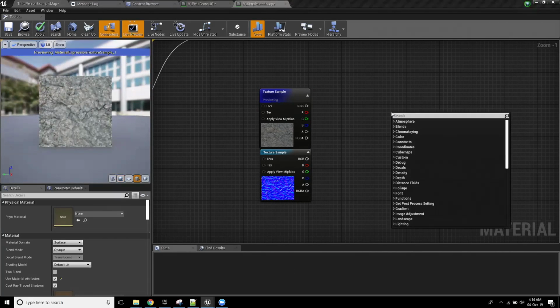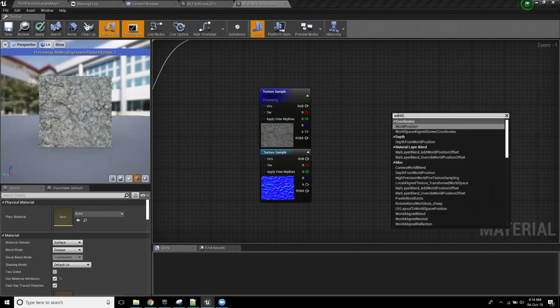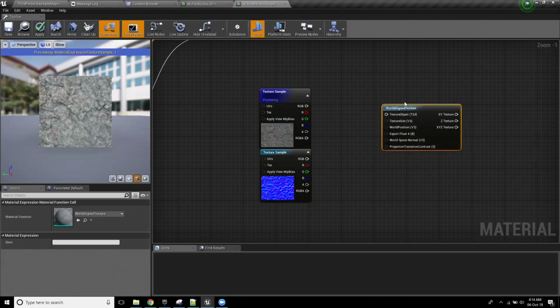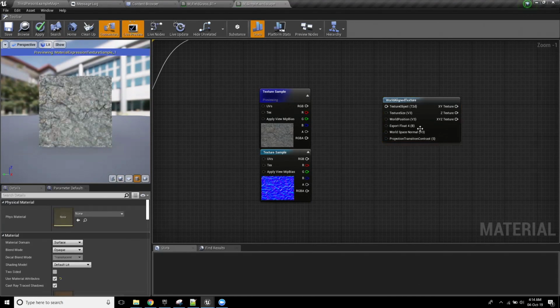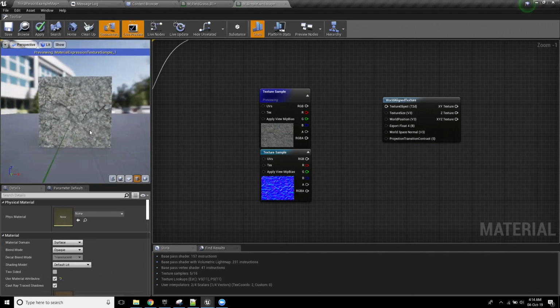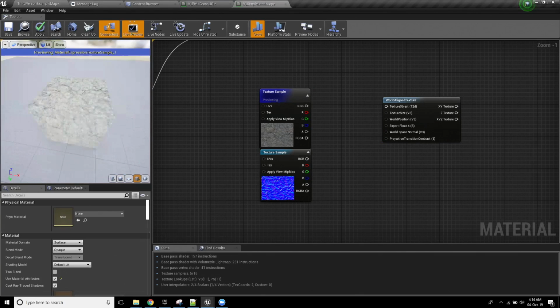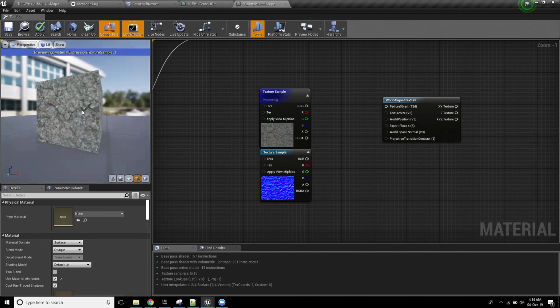So I'm going to get this, and I'm going to add what's called a world aligned texture. Now, when I add a world aligned texture, what this essentially does is, if you imagine a projector was placed along this axis and a projector was placed along this axis and another one on this, and they were just shining their light at whatever was there, it blends those three images together.